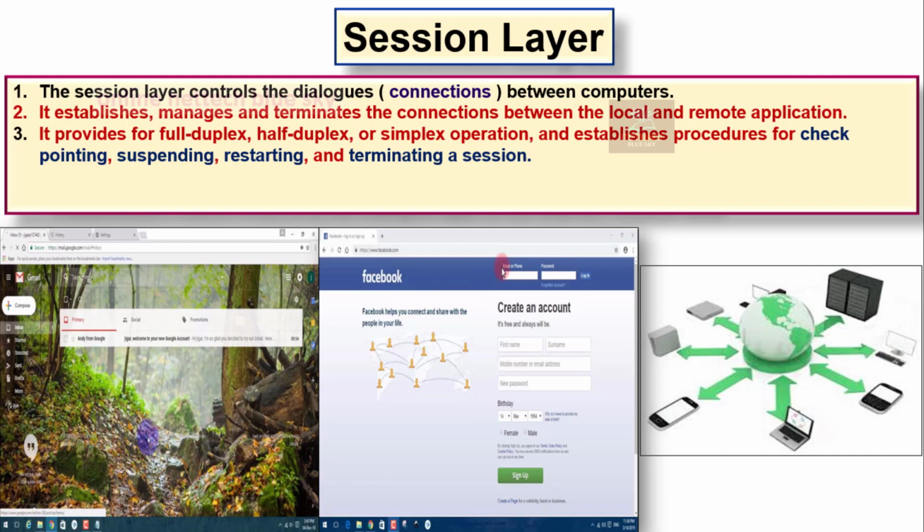Checkpoint means sometimes your data is stored in your web browser, so it automatically tries restarting again.